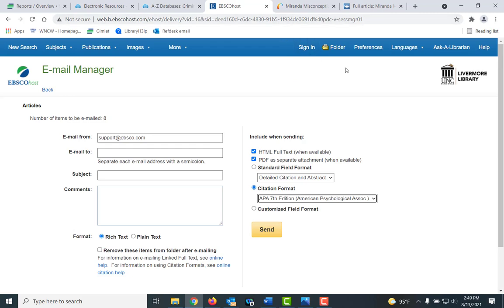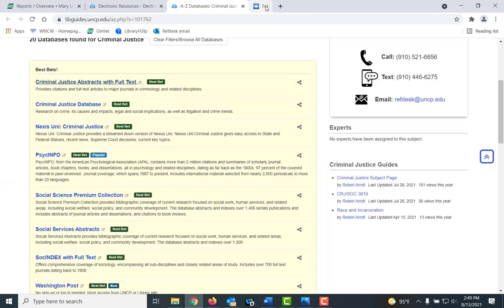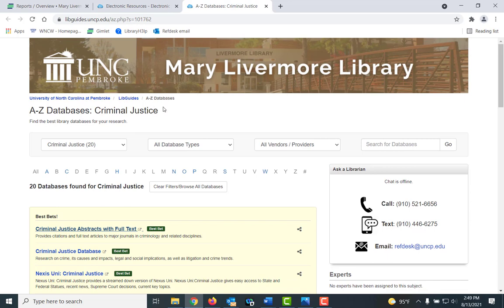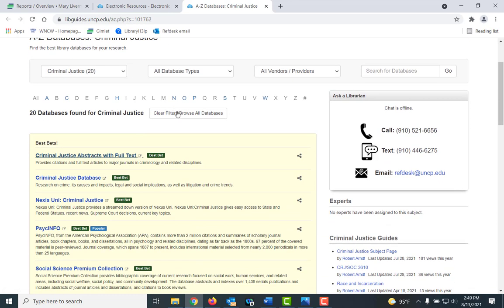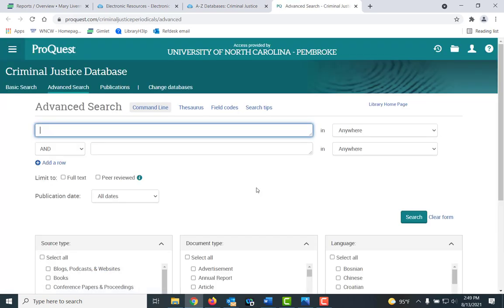And I'm going to go ahead and close this window, and close these as well. Now I'm back at my electronic resources database subject page for criminal justice. This time I'm going to click on criminal justice database. The names are similar, but it's with a different company. You'll see it will look different. It has a different search feature.